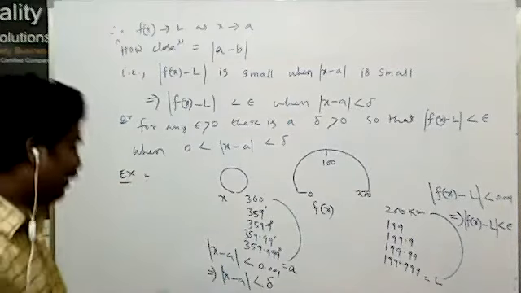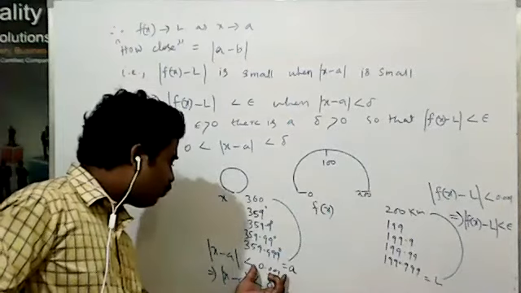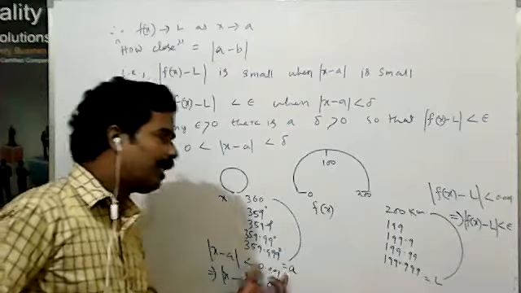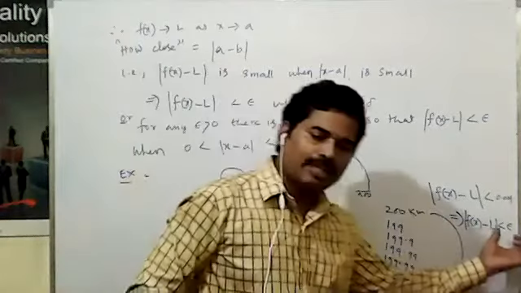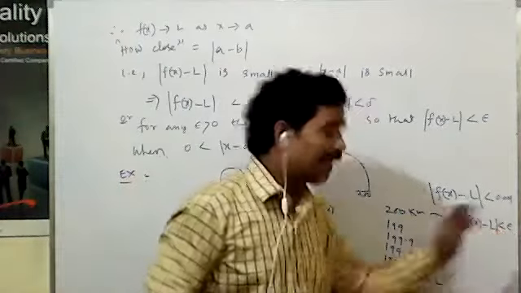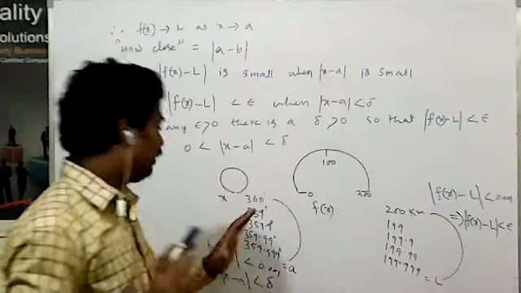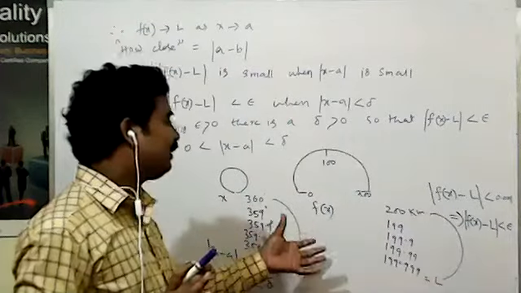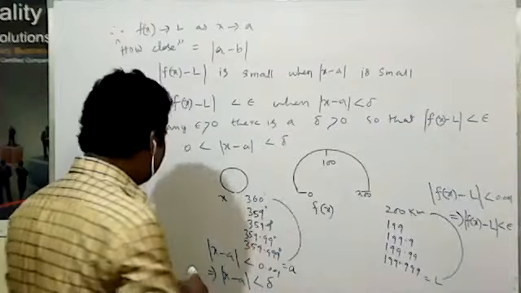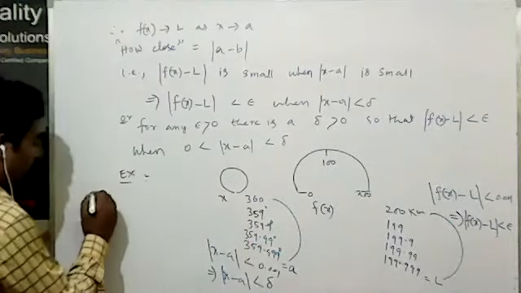That means here the delta value we can say is 0.001, and the epsilon value we can say, suppose, 0.001, that is a small value. That's why this is called the definition. What is the definition?